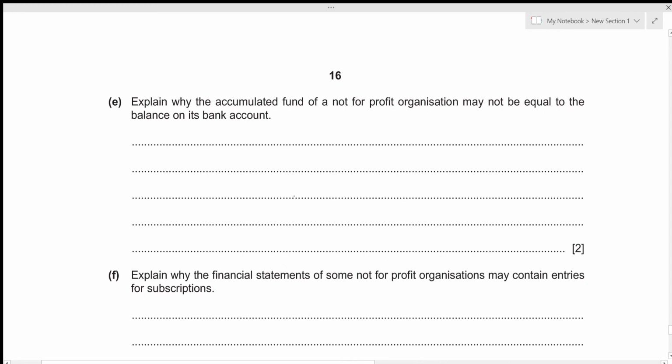We need to explain why the accumulated fund of a not-for-profit organization may not be equal to the balance on its bank account. So what we know is that accumulated fund is the total surpluses and deficits over the year, whereas the balance on the bank account is just the net cash paid into the account. So whatever that we paid into our bank account is going to be the balance on that particular bank account. So those are not going to be equal at all. Let's write it down. The accumulated fund